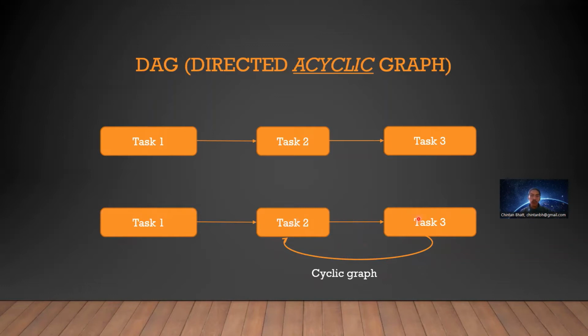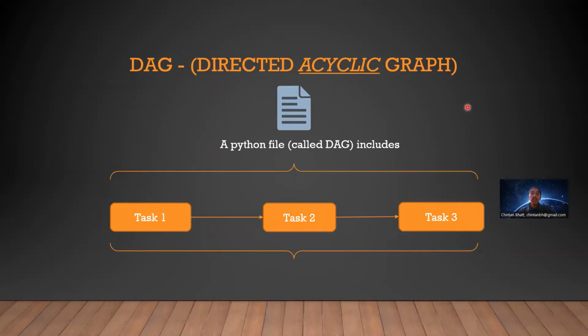For Apache Airflow, we will write our solution as a DAG, as a directed acyclic graph. So all our tasks or all our workflow will be a directed acyclic graph. So an Airflow program is called a DAG. A DAG is simply a Python file with the .py extension. It will have all the source code of our task 1, task 2, and task 3. We will also mention the dependency. Now it's time to do a practice.